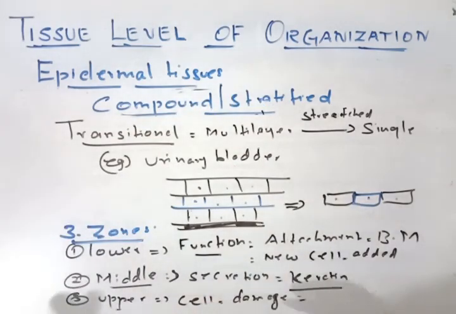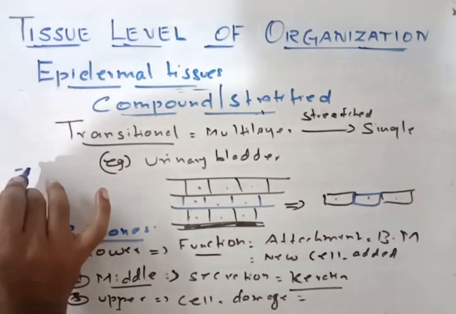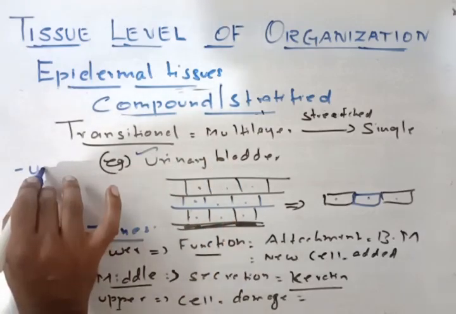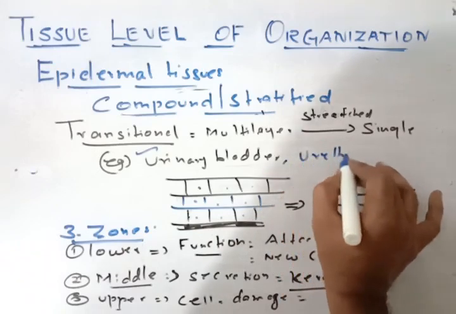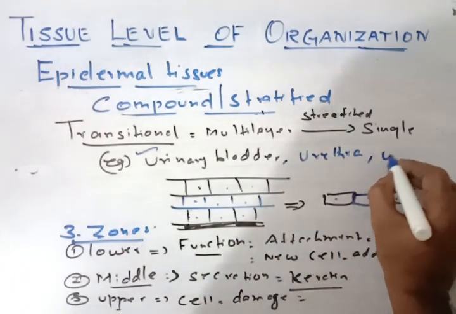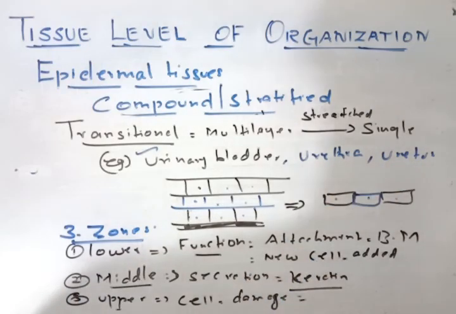Where is it found? It is found in various areas, just write it here. It is found in the urinary bladder, which I already wrote here. The second one is the urethra, you can continue here, as well as the ureters, all these areas, and even the tube of the pelvic area.